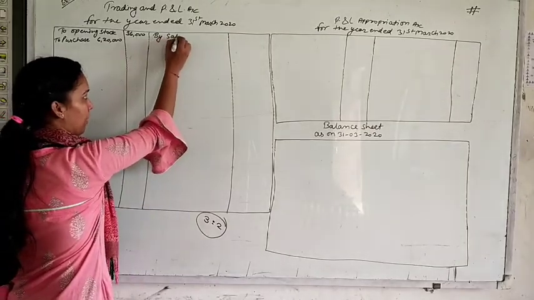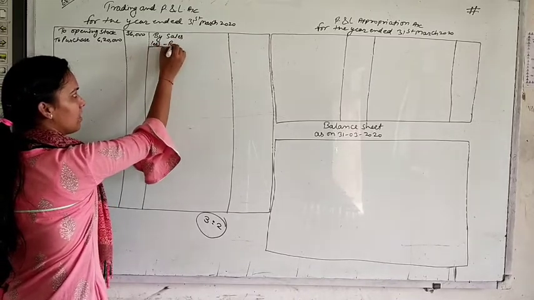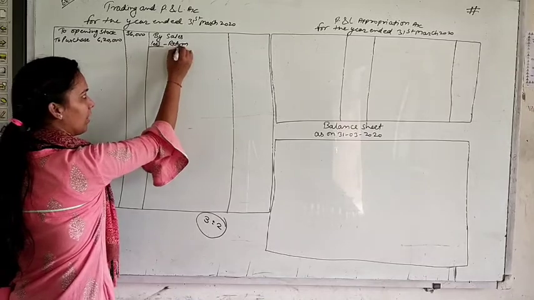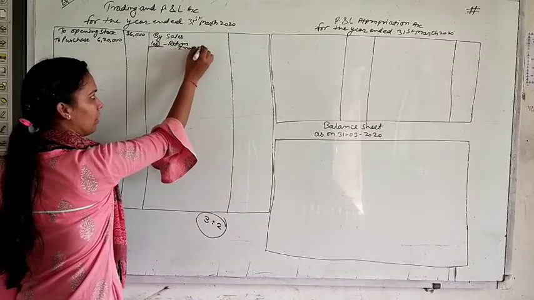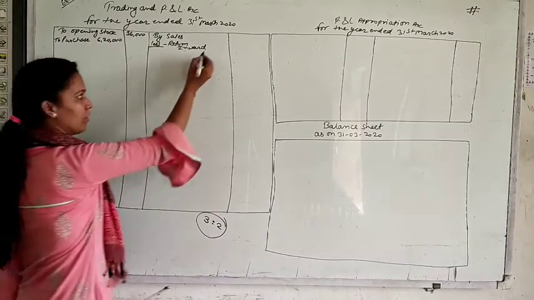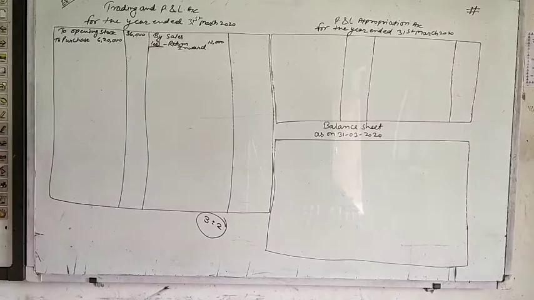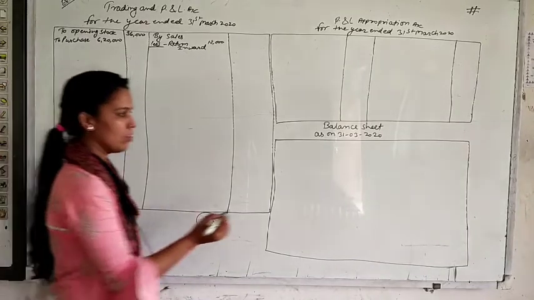So first of all, I am writing sales here. I am leaving the space for sales and less return inward. The amount of return inward, that is sales return, is 12,000. It is the amount of sales return. Sundry debtors are written in the balance sheet.